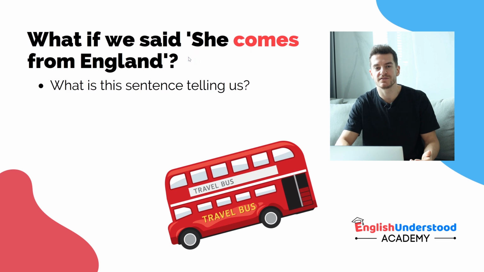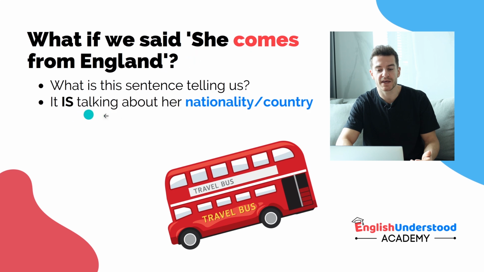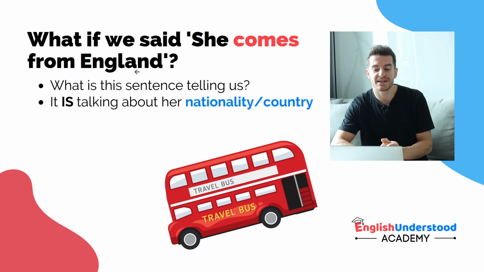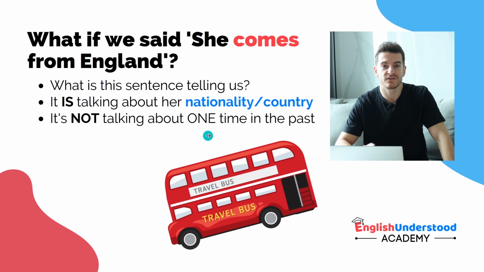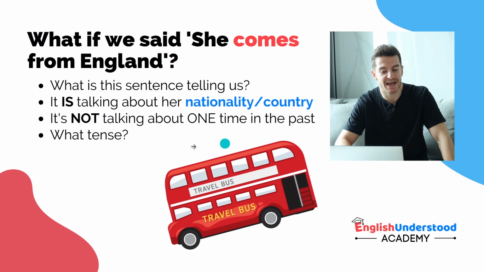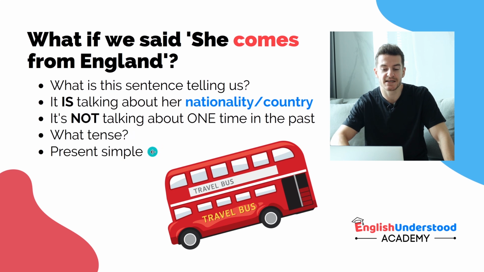So this sentence, what is it telling us? Well, it's talking about her nationality or her country. So if we say she comes from England, this normally means that she is English. Her country is England. It is not talking about one time in the past. No, it's talking about her nationality or her country. Now, what tense is this? Correct, it is present simple.